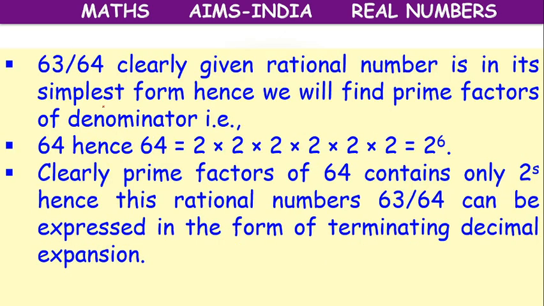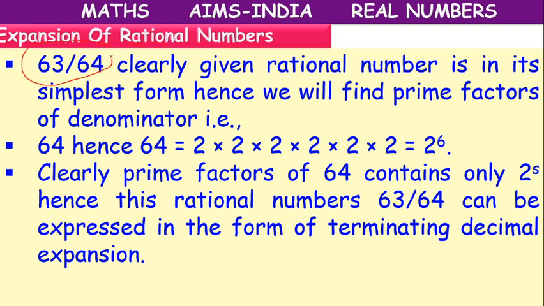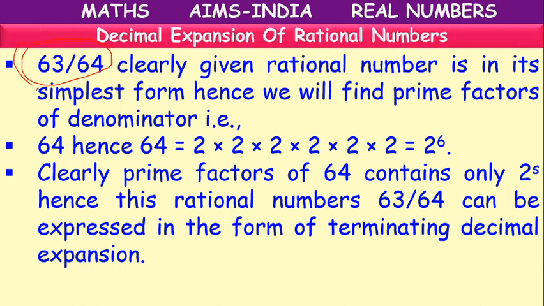Next, suppose they have given one more, 63 by 64. Can we write it in simplest form? No, they don't have any common divisor. So the given rational number itself is in simplest form. So we have to tell whether it is terminating decimal or not. How to tell? We have to take the denominator. So what is the denominator here?